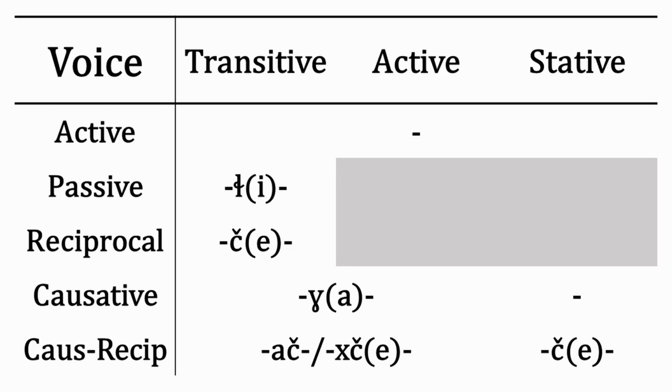Finally, we have the voice suffixes. There are 5 voices: active, passive, reciprocal, causative, and causative reciprocal. The marking of most of these varies between the 3 types of verb, although the passive and reciprocal may only occur on transitive verbs.